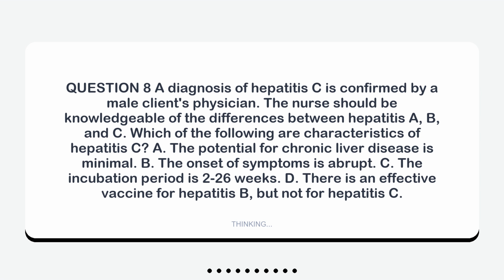A. The potential for chronic liver disease is minimal. B. The onset of symptoms is abrupt. C. The incubation period is 2 to 26 weeks. D. There is an effective vaccine for hepatitis B, but not for hepatitis C.